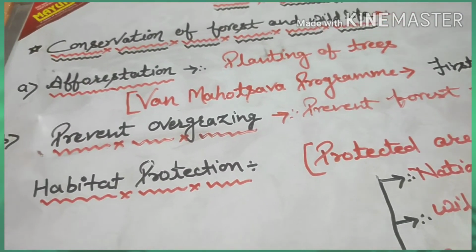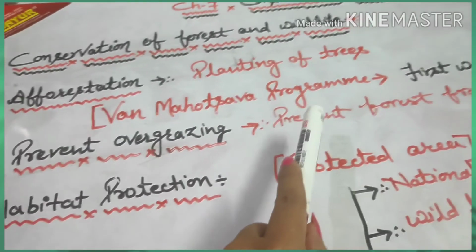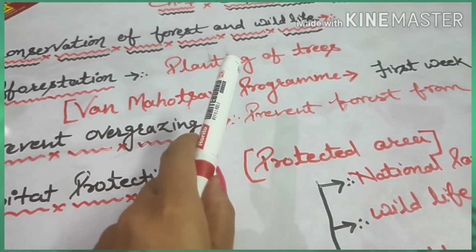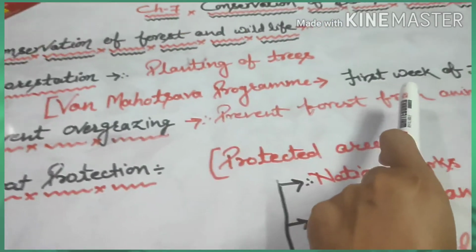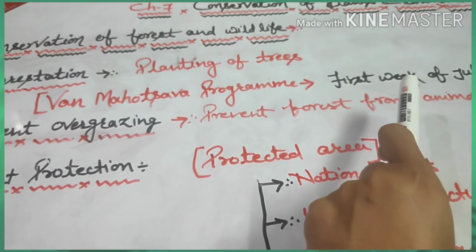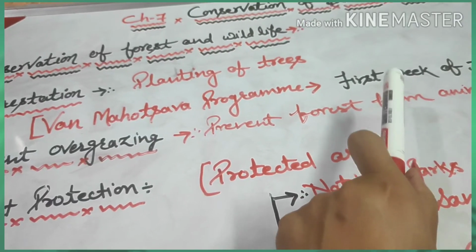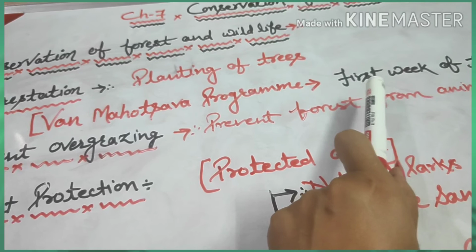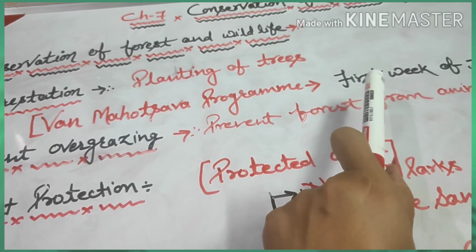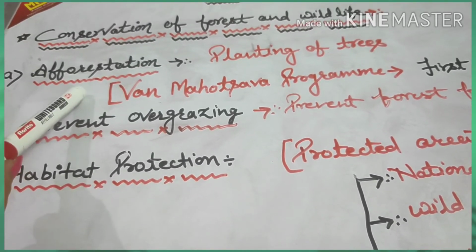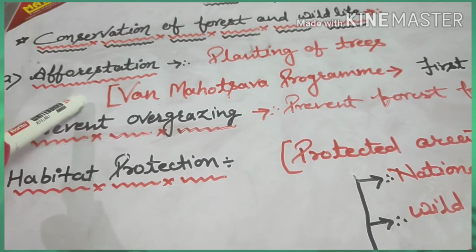So you know that the Van Mahotsav program, which is celebrated throughout the country in the first week of July, and during this period, different trees are planted all over India. So afforestation is a very important part of conservation of forest.